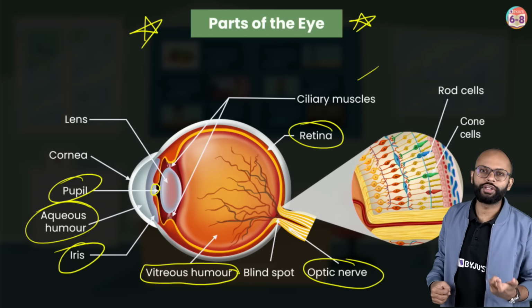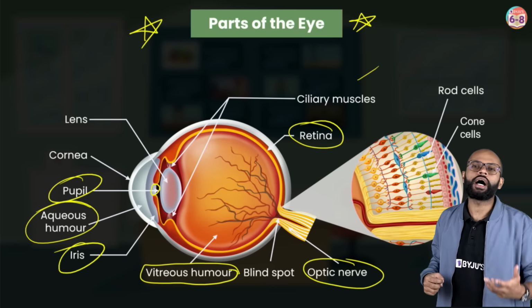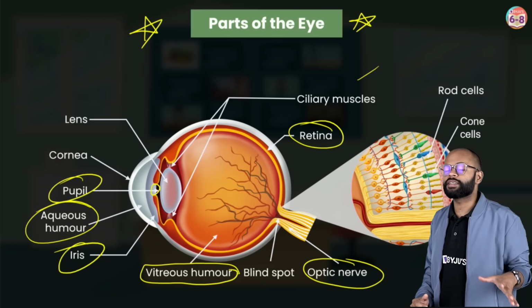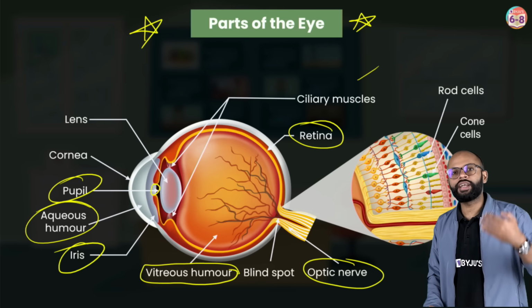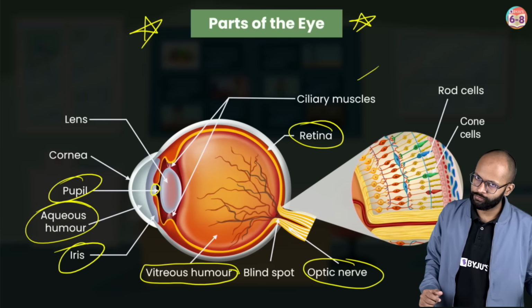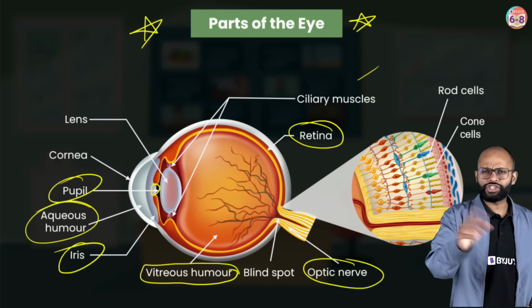This bundle of nerves, which is a connection between the eye and the brain, is called the optic nerve, right? So this is the nerve which is responsible for carrying signals from the eye to the brain or from the brain to the eye, fine. This is the communication channel basically.